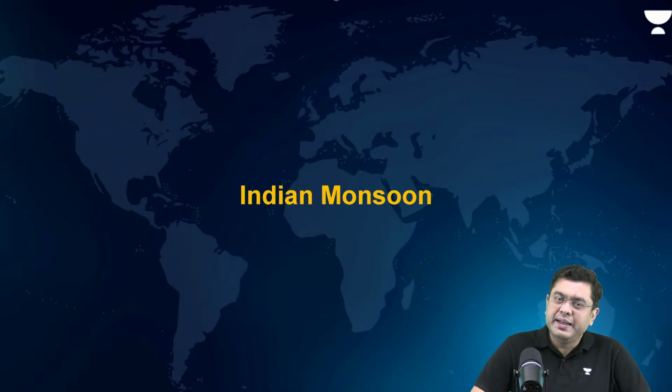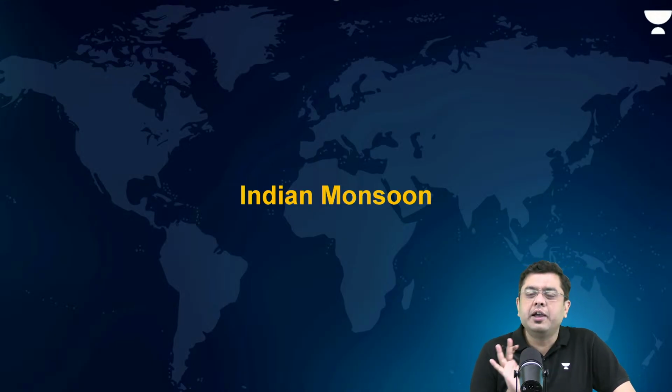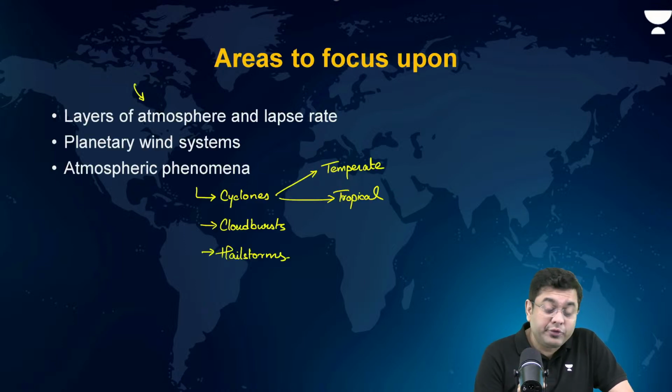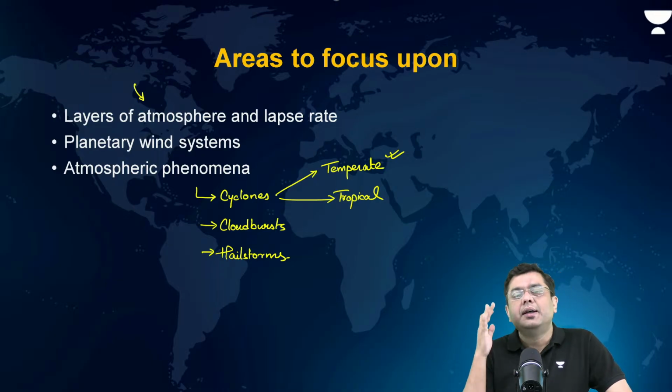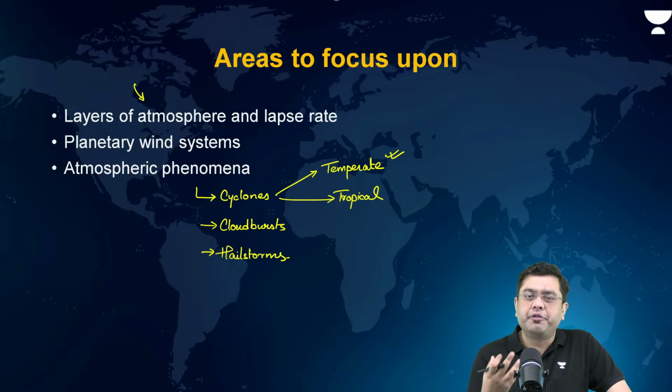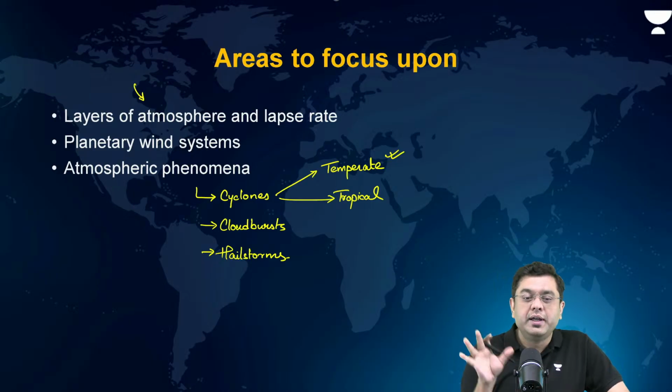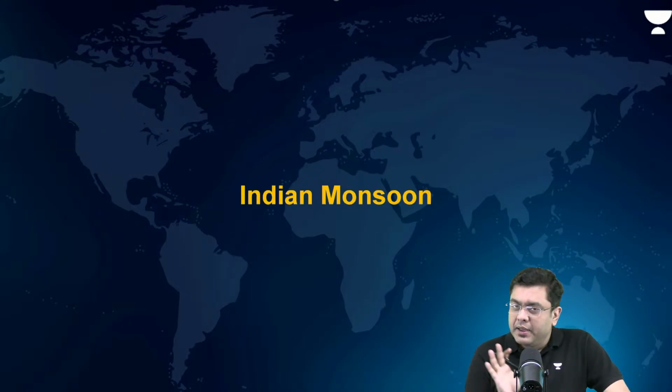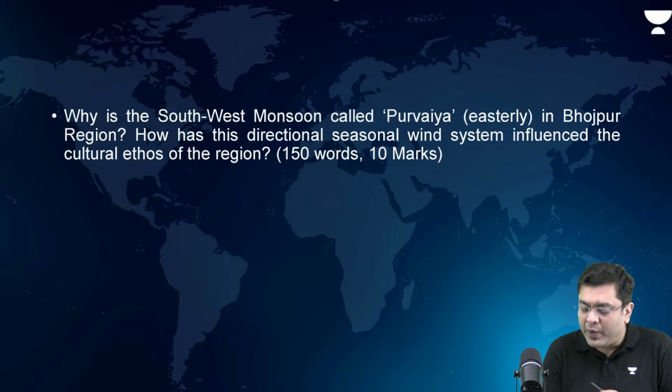Okay. Now, even in the case of Indian monsoon, you have had a focus area on the Indian monsoon where questions are asked on the properties of the Indian monsoon. Do we have to draw all the diagrams of front formation, occlusion? In the case of a temperate cyclone, yes, because you have to talk about the subsequent development of the cyclone: the initial stage, stationary front, then the intensification of the front, mature stage, beginning of occlusion, that you have to mention.